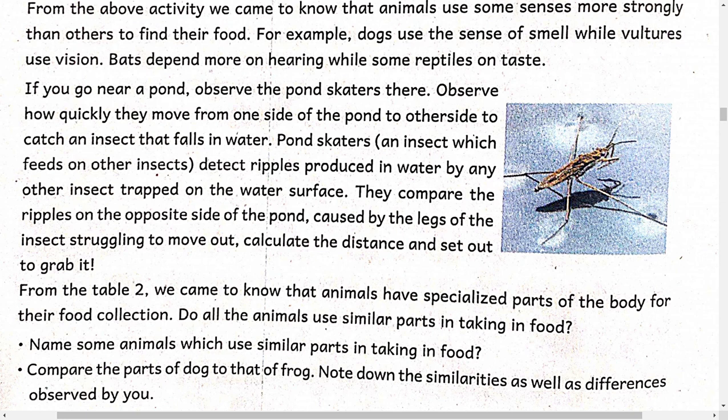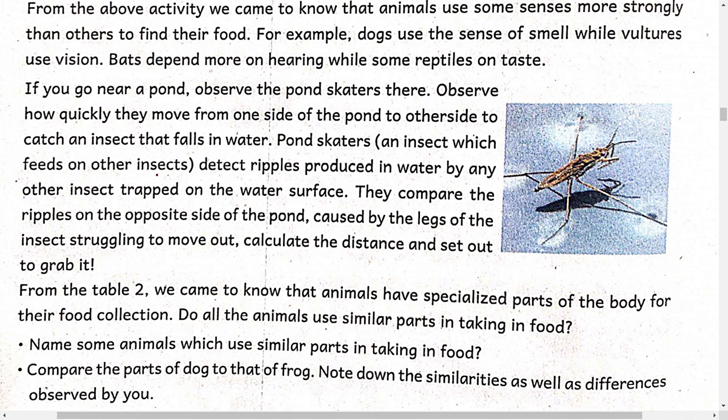Generally, whenever insects are on the water surface, they float on the water. But whenever the pond skater comes, it disturbs the surface tension of the water. Then the smaller insects get confused and are drawn into the water, and it easily captures the food. They compare the ripples on the opposite side of the pond caused by the legs of the struggling insect, calculate the distance and set out to grab it.